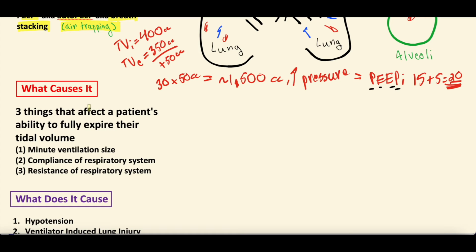So there's 3 things that affect a patient's ability to fully expire their tidal volume. One is essentially what we're doing with their ventilator. It's their minute ventilation. I wrote size. That's probably a confusing term.